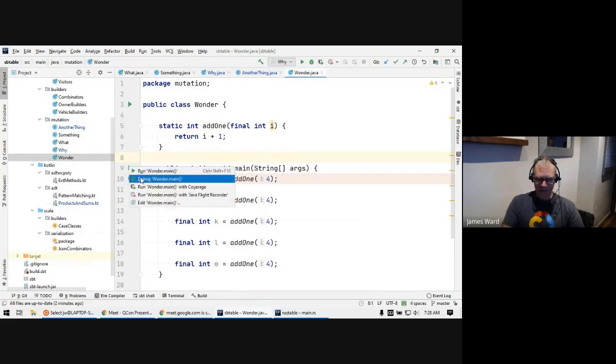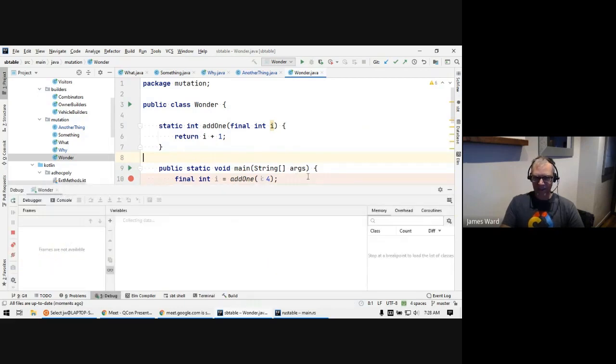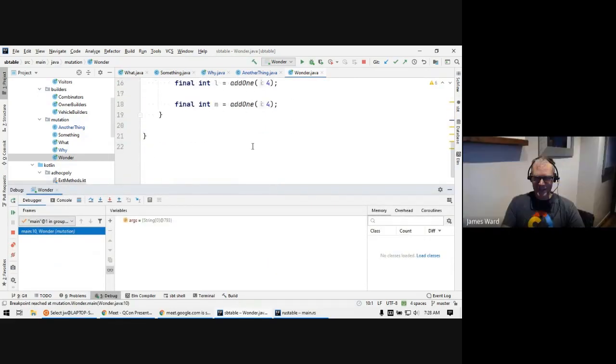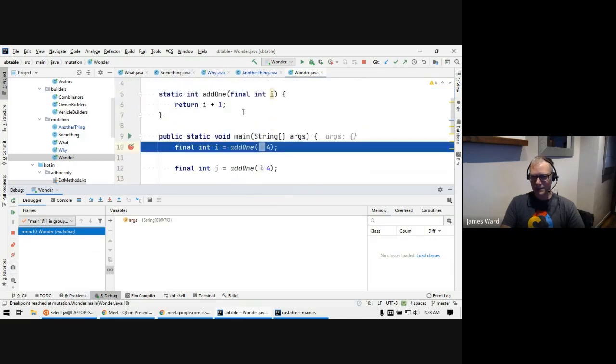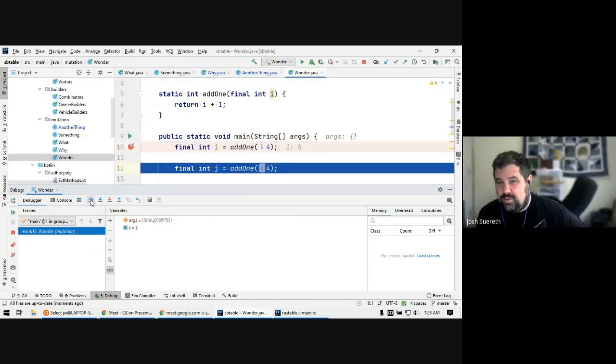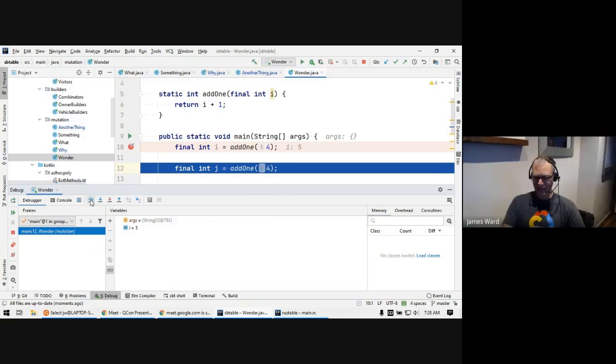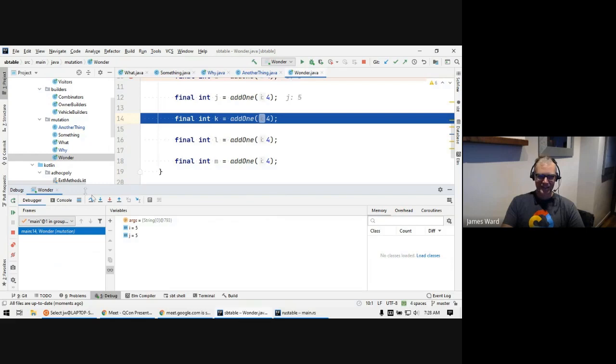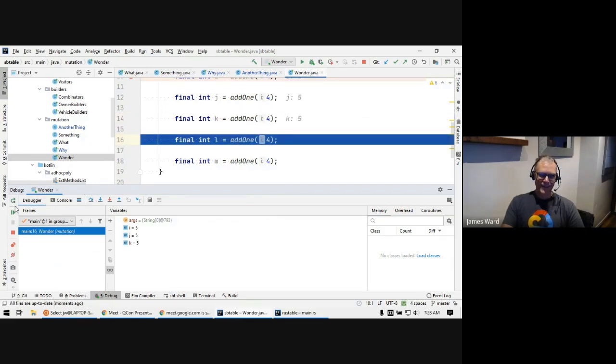Okay, so let's play our game one more time. And wait, can you scroll down? I just want to make sure there's no funny business happening. Yep, no funny business down there. No imports. Okay. So I'm passing 4 to that AddOne. What's it going to return? It should return 4 plus 1, which is 5. Yep. We try again. What's it going to return? 5. Yay! It works.